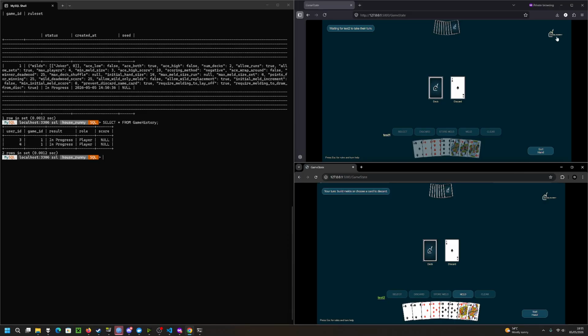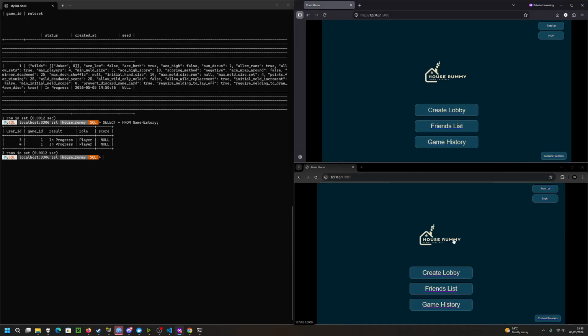Further, if a player disconnects from the game, the game is paused, and we can now either create a new game or join back again.